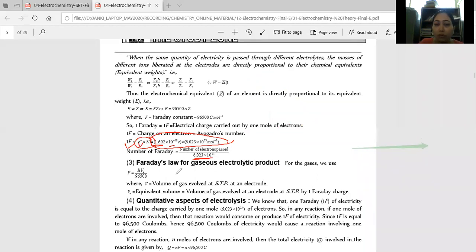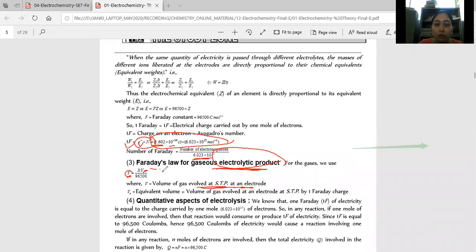Faraday's law for gaseous electrolytic products. When we discuss gaseous electrolytic products, I can directly take the volume, where V is the volume of the gas evolved at STP. Take care, evolved at STP. V_E is the equivalent volume.